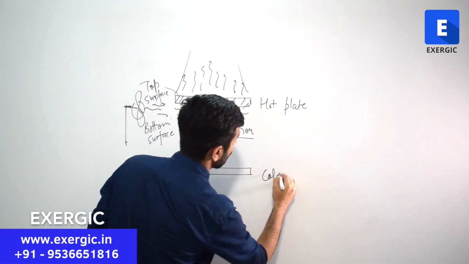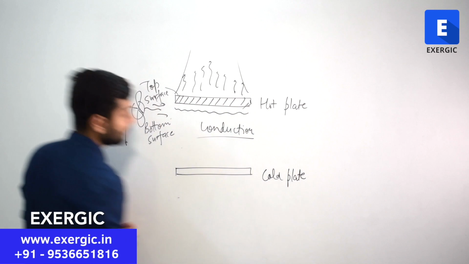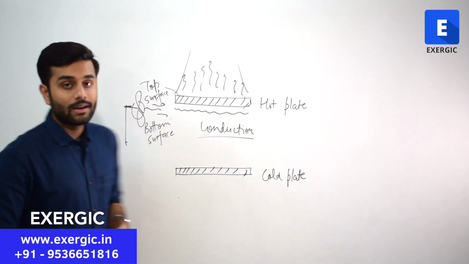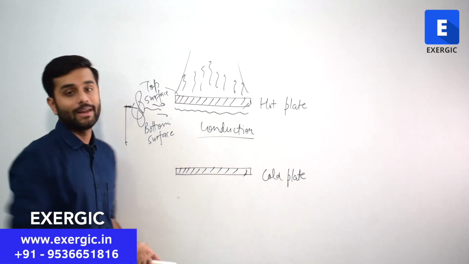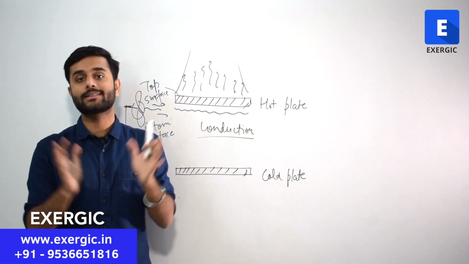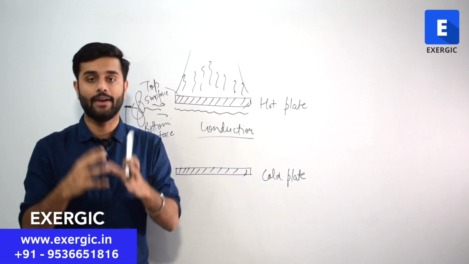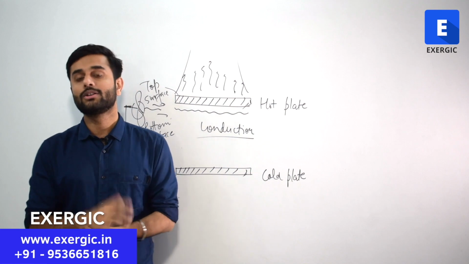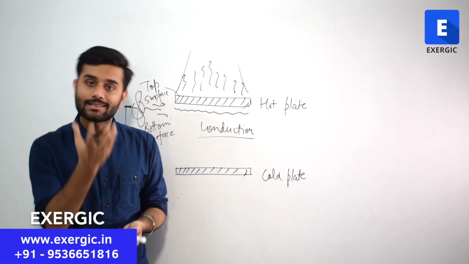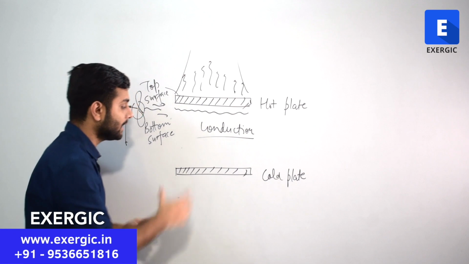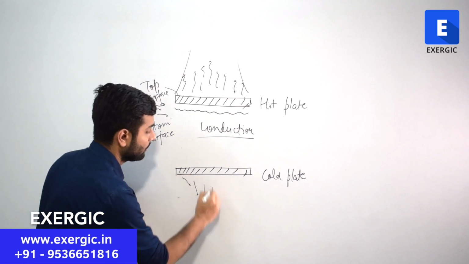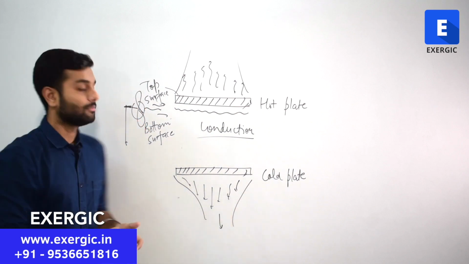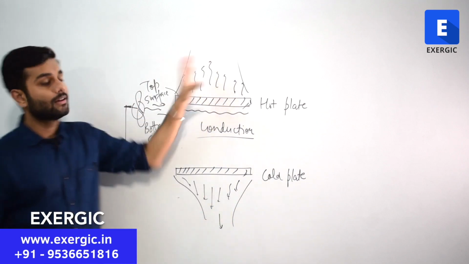You have a cold plate here. What will happen? The air below the cold plate will get cooler, and as it gets cooler, it gets denser and heavier. It will shrink in a way. As it gets heavier with respect to the ambient air, it will start to fall down. So a convection current will set up, but in the opposite manner of the first case.